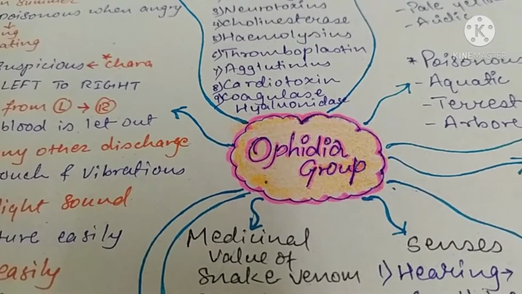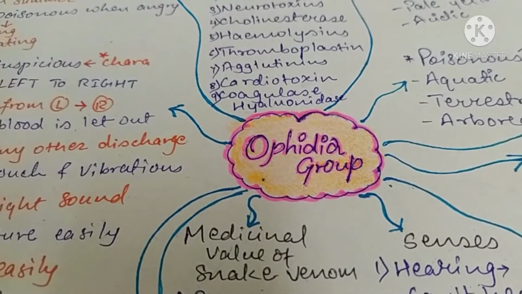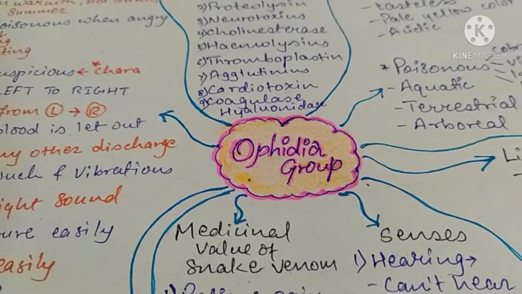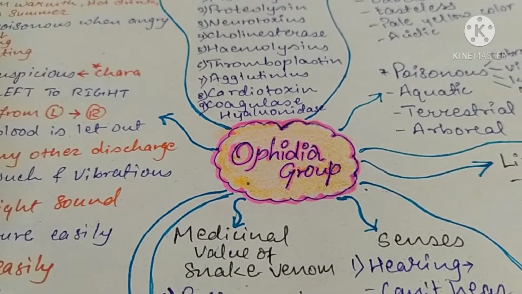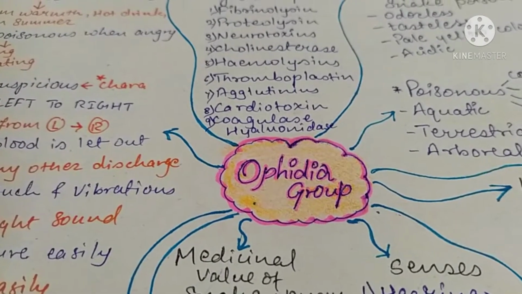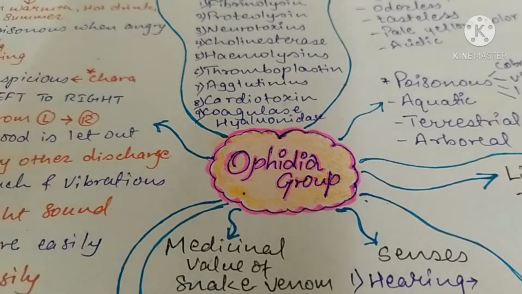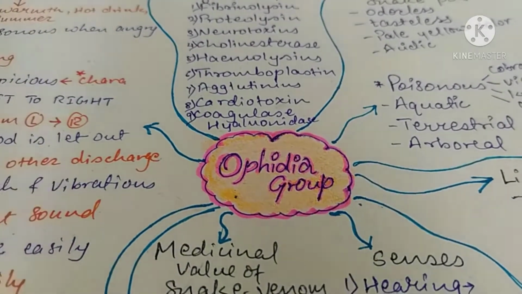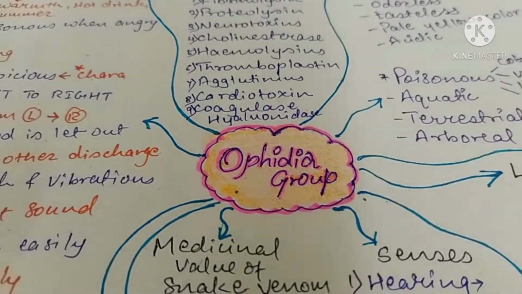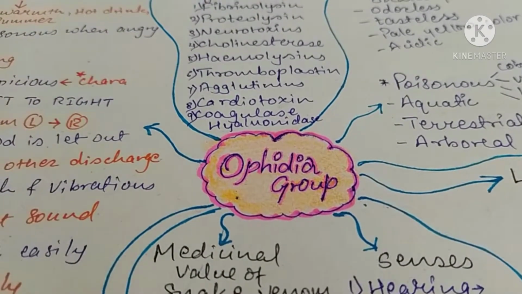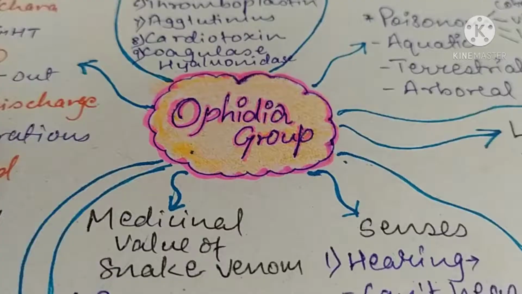So in today's video we are going to study the Ophidia group, and this video will help you to understand how to remember the remedies which are present in different kinds of groups, and that will help you to remember each and every common characteristic present in the remedies of different groups or different families. And also this will help you to solve the 20 marks question, which is a compulsory question for final year.